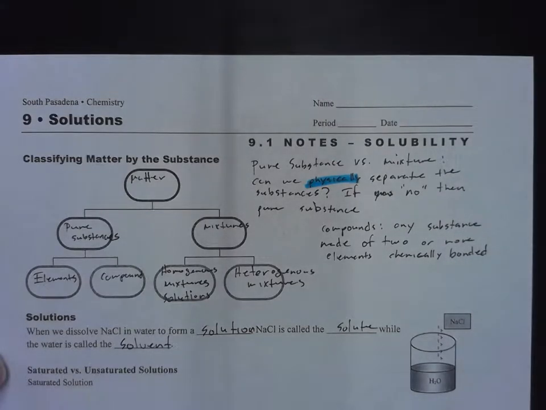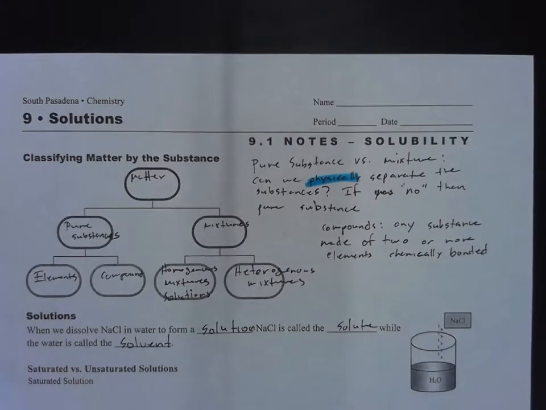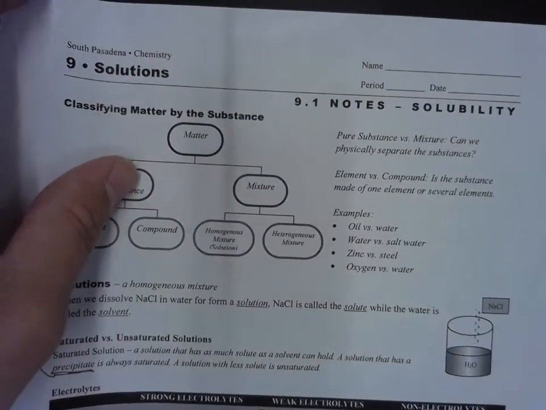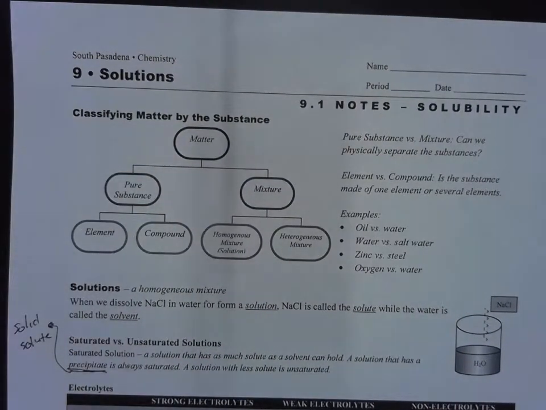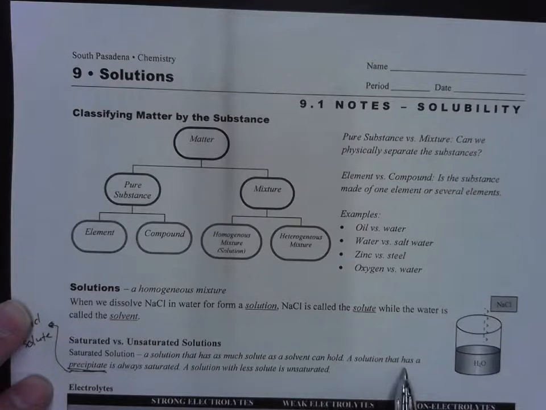You can copy this. Saturated solution: a solution that has as much solute as a solvent can hold. A solution that has precipitate is always saturated. A solution with less solute is unsaturated. And what is a precipitate?